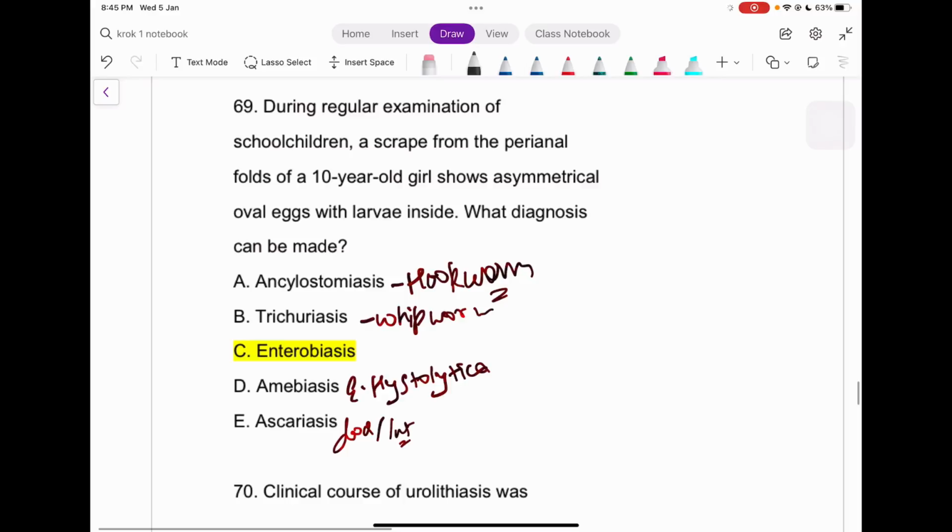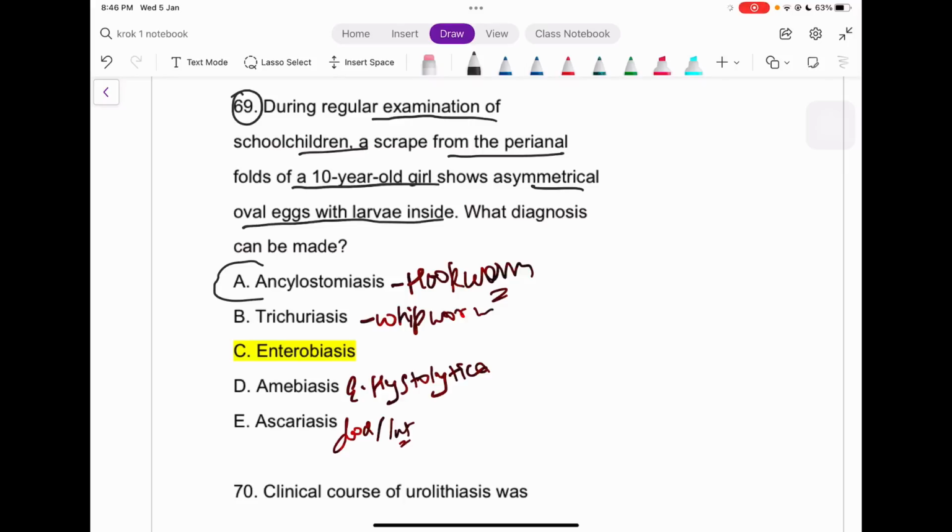Last one, oh no, sorry, the last one we are on is 69. During the regular examination of school children, from the perianal fold of a 10-year-old girl was scraped a symmetrical oval egg with the larva inside. So it must be what inside the vagina. And see, as I wrote here, ancylostomiasis is a hookworm. It's mostly present in the GI tract itself, right? So again, these are related to the GI tract, except this one, right? So this should be the answer. Enterobiasis.